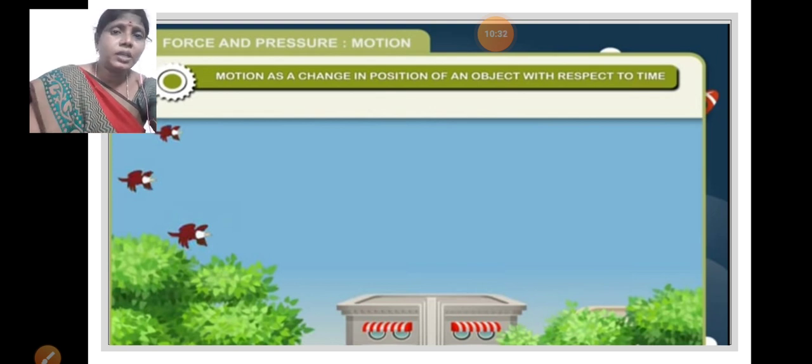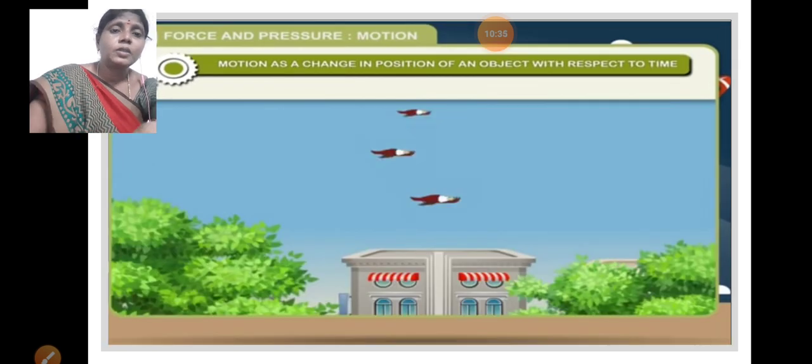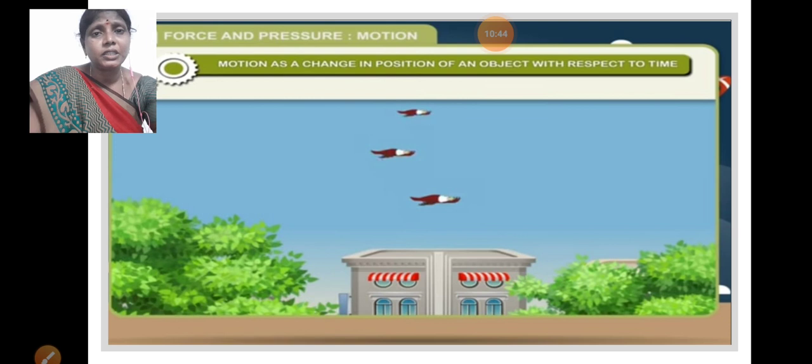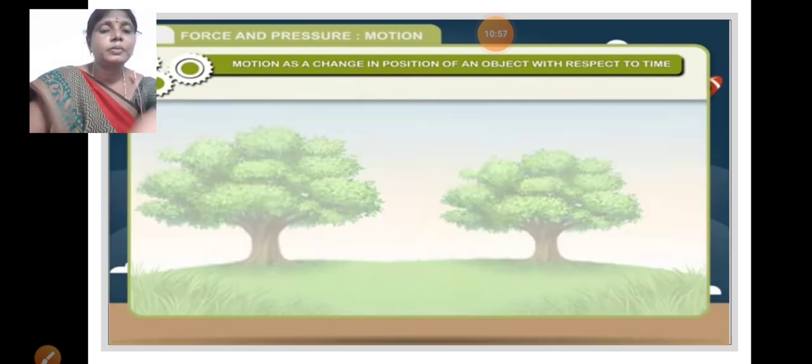Okay, now we can observe another picture. Where are the birds? The birds are above the building. What can you observe here? The birds' position can change. First of all, they are present above the tree, and next above the building. The birds are in motion. Okay, now you can observe here the trees. The trees are at rest because the trees don't move.